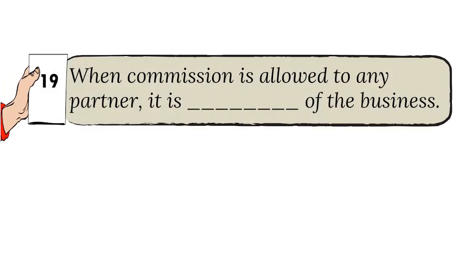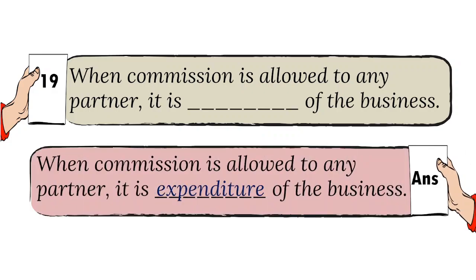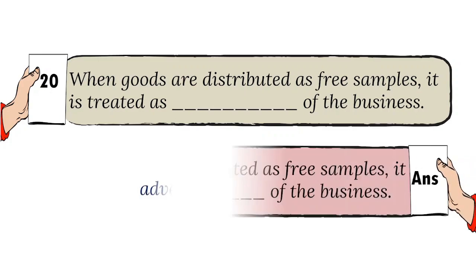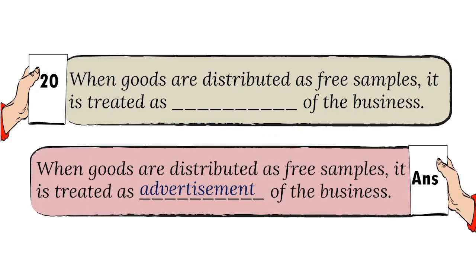19. When commission is allowed to any partner, it is dash of the business. And the answer is expenditure. 20. When goods are distributed as free samples, it is treated as dash of the business. And the answer is advertisement.